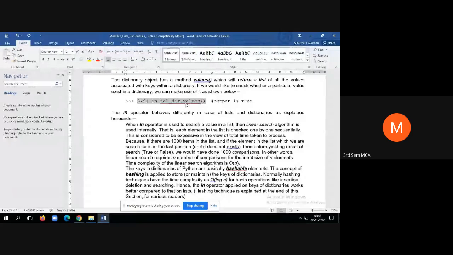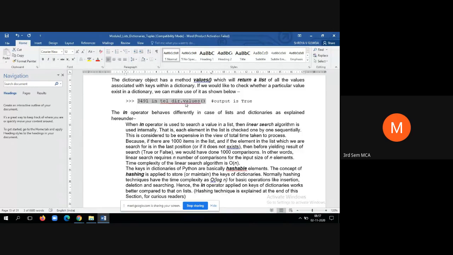When the in operator is used to search for a value in a list, then the linear search algorithm is used internally. That means it will check sequentially. As we know, linear search is also called sequential search, and the logic behind the values method is the linear search. It will search the values one after another.